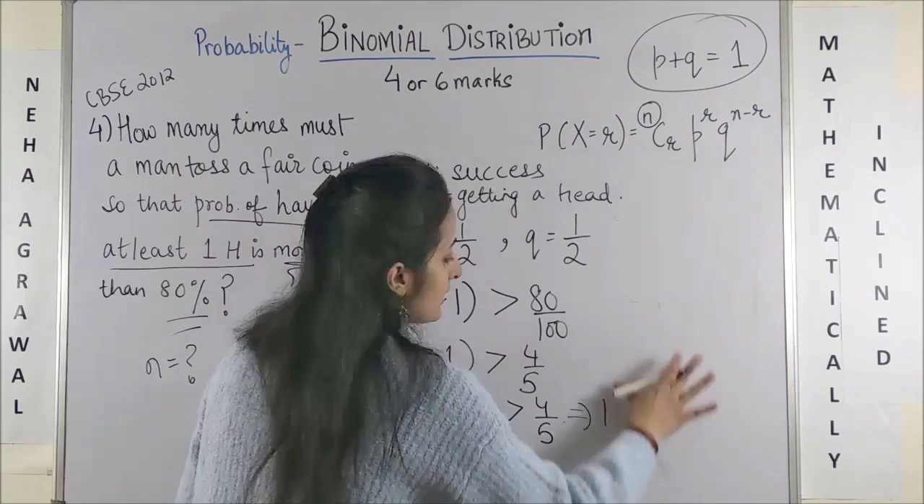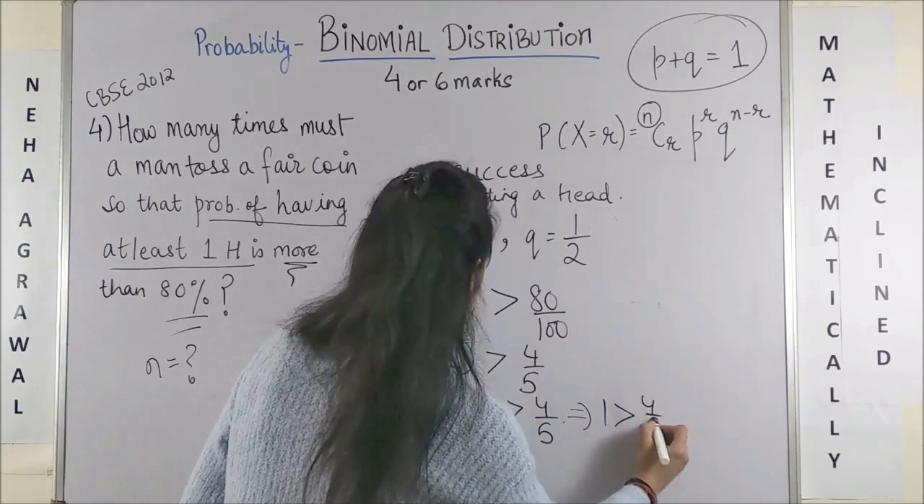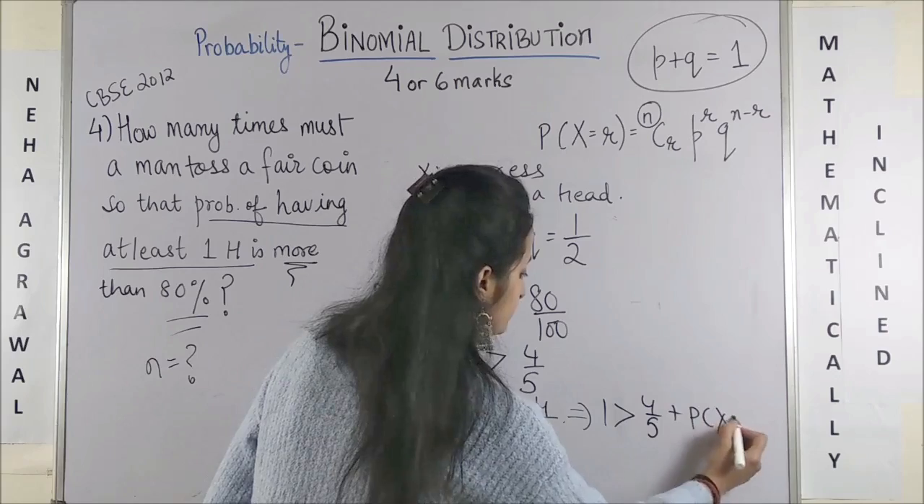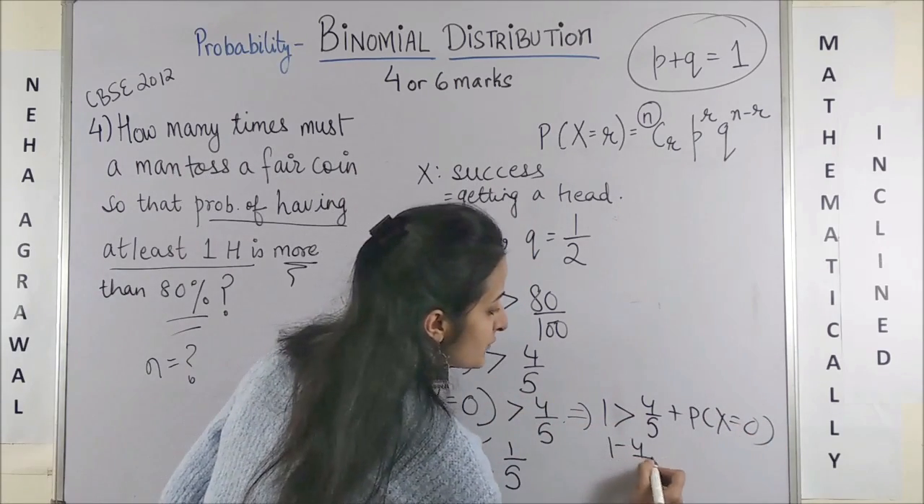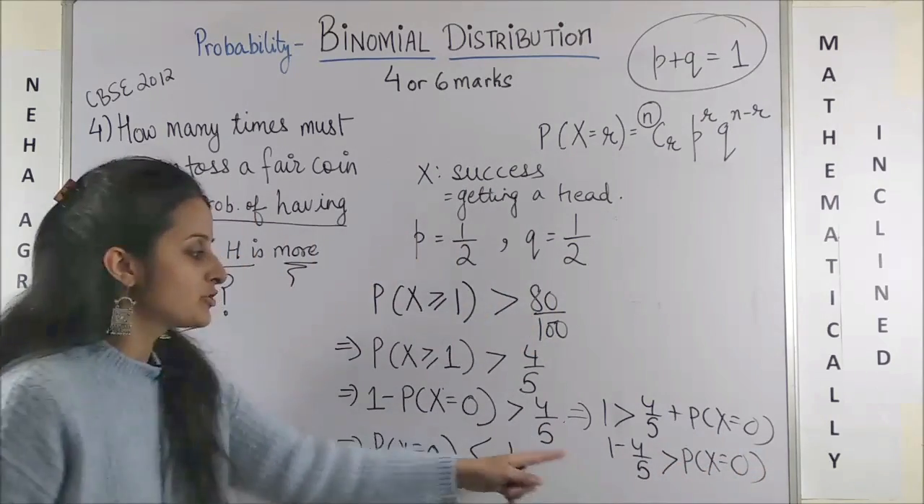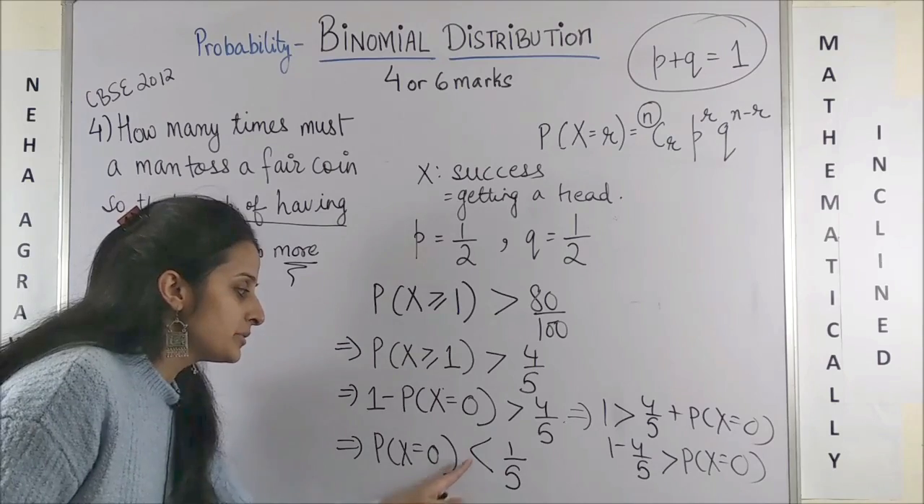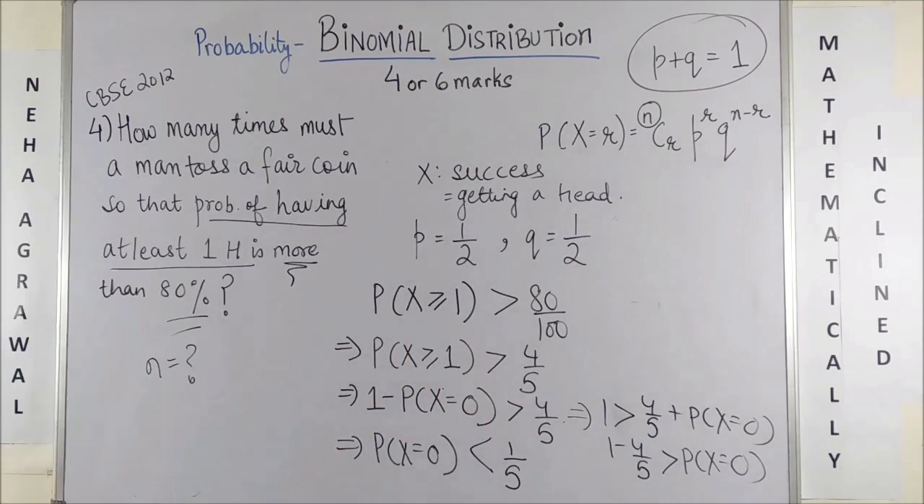What did I do? I'm just trying to explain in detail. I moved this term to the right, and now I move this term to my left. 1 minus 4 by 5 is greater than probability of x equal to 0. So in short, probability of x equal to 0 is less than 1 by 5. I hope this makes sense.